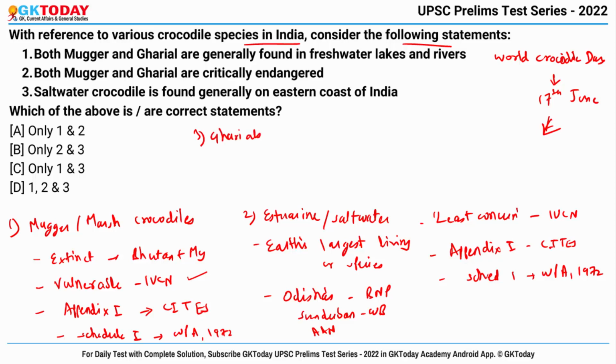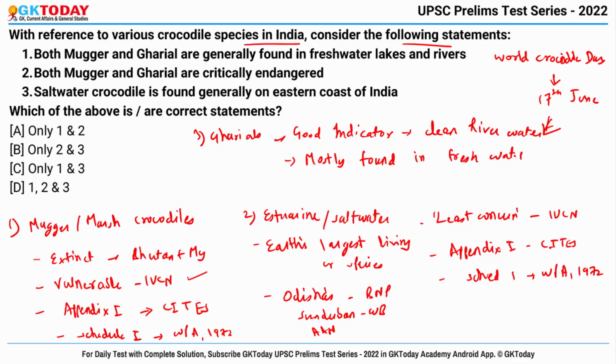Now the last category is Gharials. The population of Gharial is a good indicator of clean river water, and these are mostly found in fresh waters of Himalayan rivers. And talking about protection status, it has been enlisted as critically endangered in the IUCN Red List, and again included in Appendix 1 of CITES and in Schedule 1 of the Wildlife Protection Act 1972. Now let's see the options.